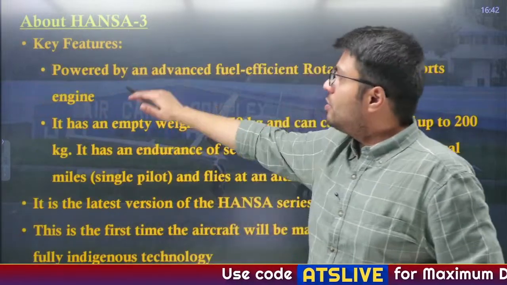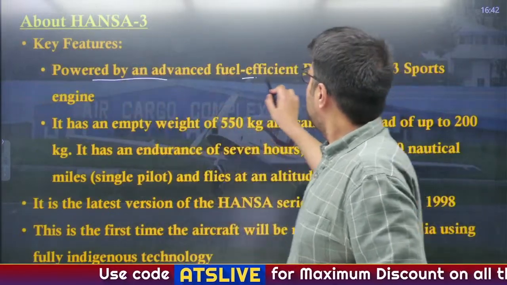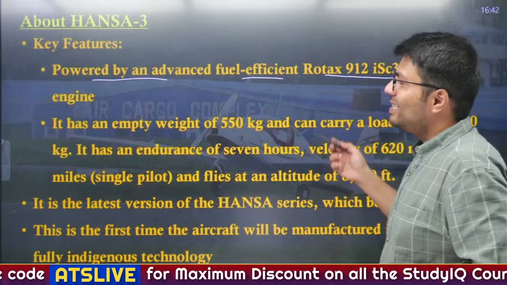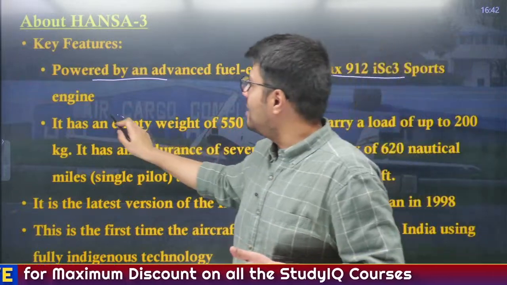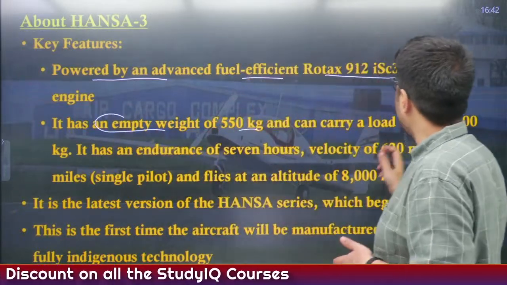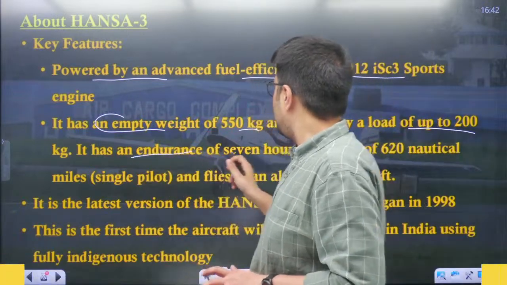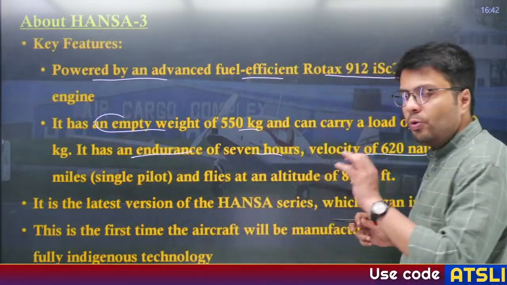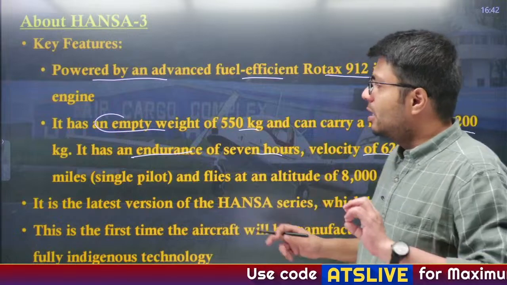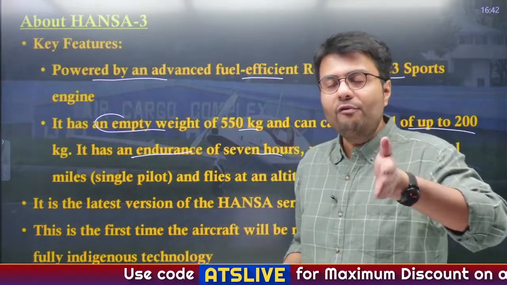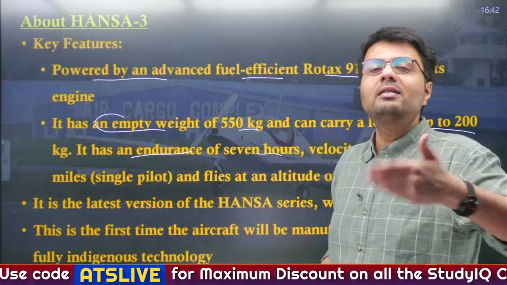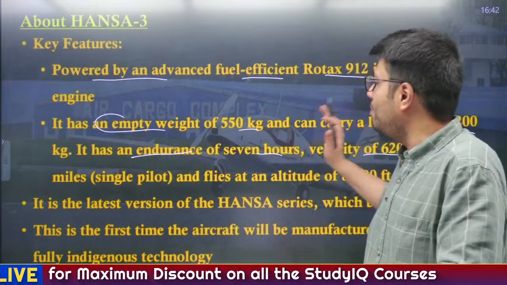Now, the key features of these aircraft, that it is powered by an advanced fuel efficient engine. It is actually a normal engine. It has an empty weight of about 550 kilograms and it can carry load of about 200 kilograms. It has an endurance of 7 hours, velocity of up to 620 nautical miles. Now, 620 nautical miles is enough for a trainee pilot, but when a pilot is accustomed to flying jet engines, it can be quite slow.